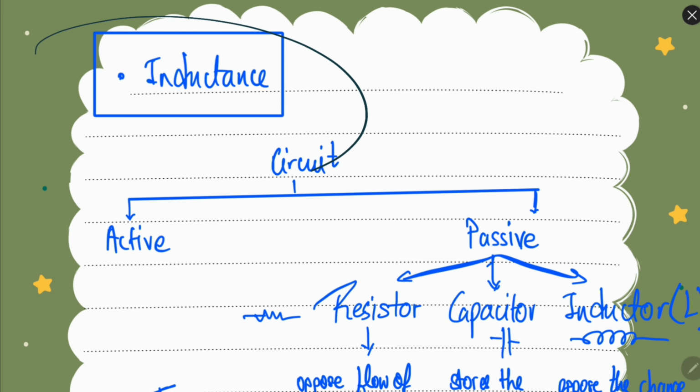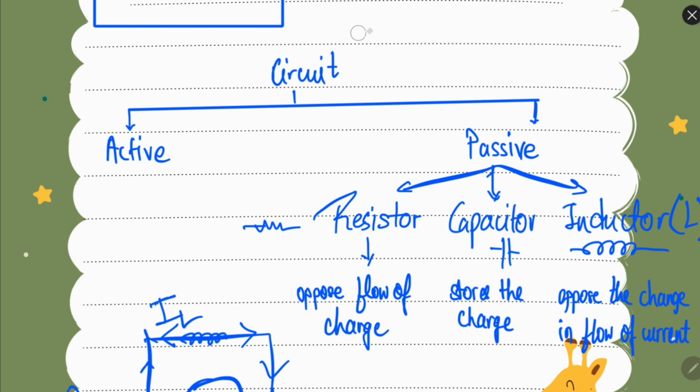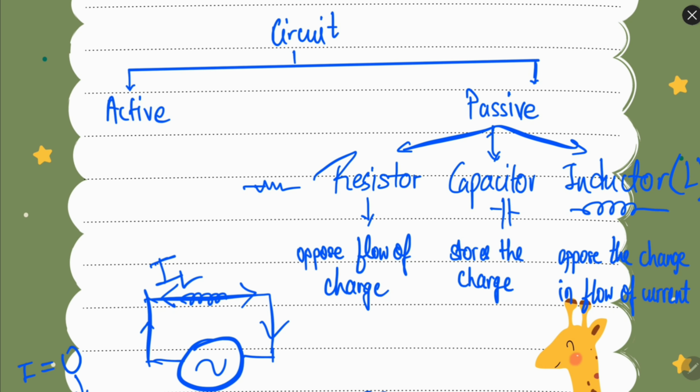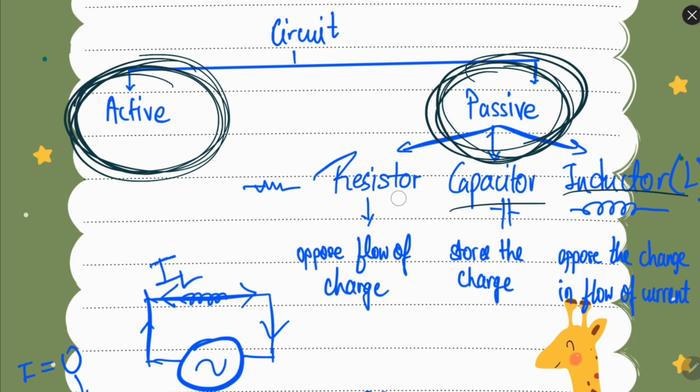So now let's discuss inductance. Before starting inductance, let's discuss the elements of a circuit. The circuit is a closed path in which the current can flow, charge can flow. So there are two kinds of elements in a circuit, active elements and passive elements. Active elements are the voltage sources and current sources which give off some energy, and passive elements are the elements which use the energy given by the active elements. For example, resistor, capacitor and inductor. These are the three main passive elements which use the energy given by the active elements.